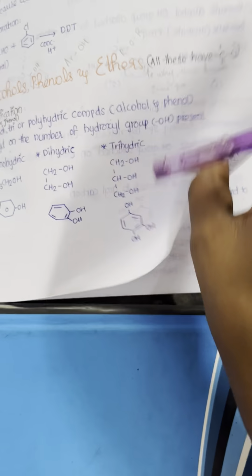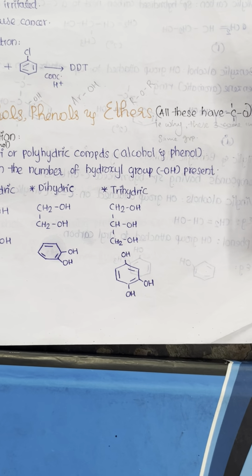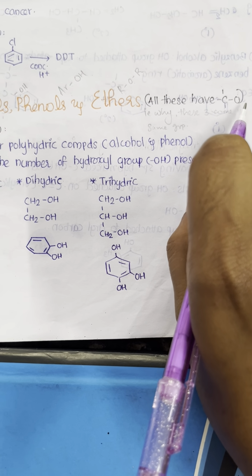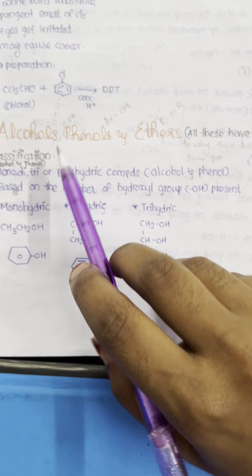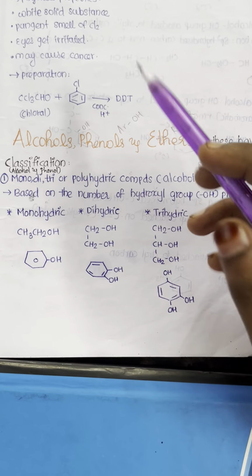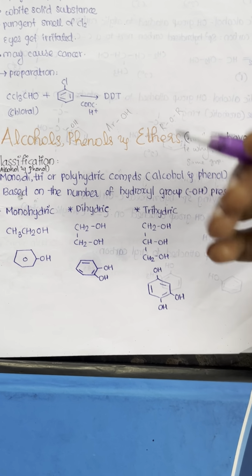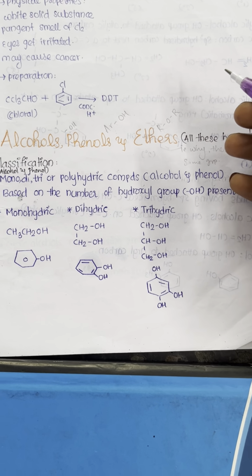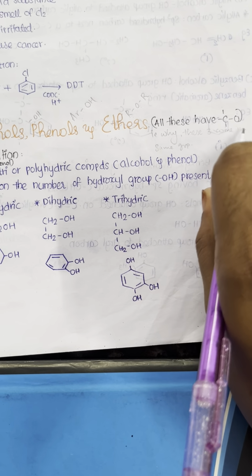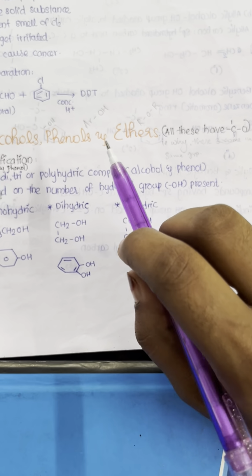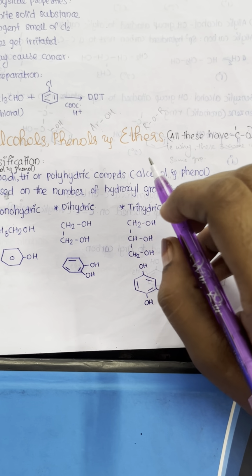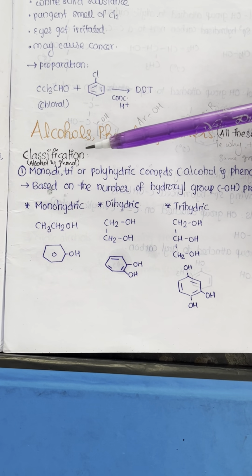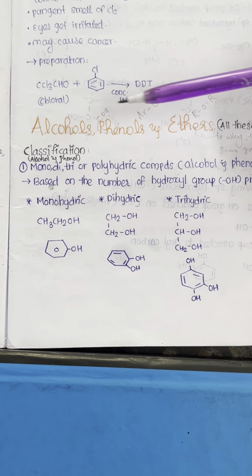Since they have the same C-O single bond, they are taken under the same chapter. In the next chapter we'll be dealing with aldehydes, ketones and carboxylic acids. Here we have the C-O single bond; in that chapter we will have the C=O double bond as common. Now the first area to study is classification of alcohols, phenols and ethers.